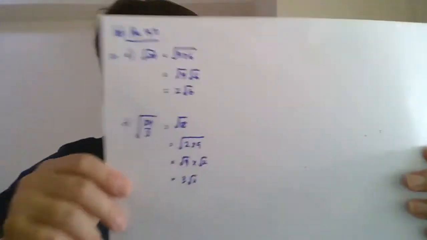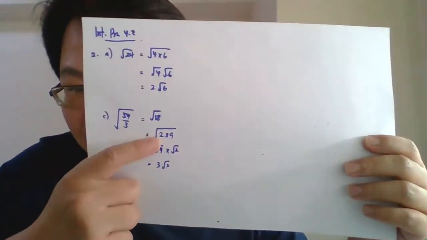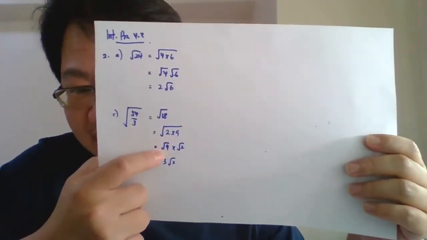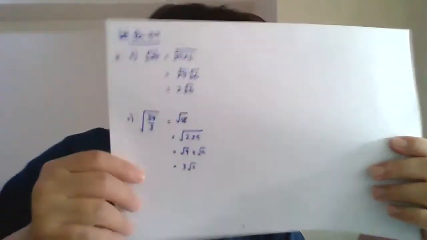18 is 1 times 18. 1 cannot, I told you, right? The perfect square must start from 4 onwards for the topic of surd. So we skip 1. So 18 is 2 times 9, so it can split like this and the final answer is 3 surd 2. So surd 18, you apply the perfect square number, surd 9 times 2, and surd 9 is 3, surd 2 just remains the same. Settle. That is your question number 2.